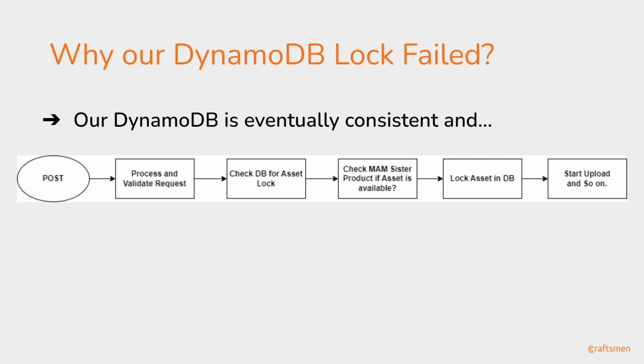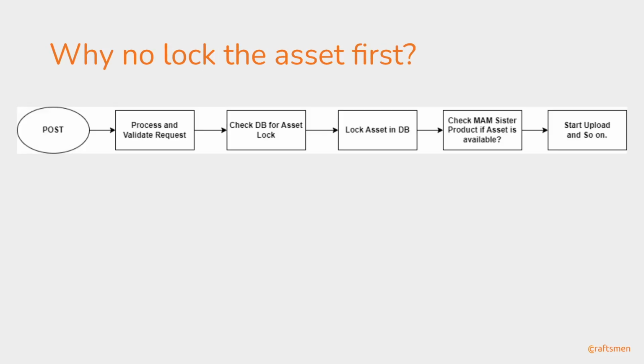So what is the easy solution? You guys might have identified this by now: we just swap the workflow a little bit. Why not lock the asset first before checking the MAM asset? But that is a risky move, because as we have seen, multiple requests are coming within a short span of time.